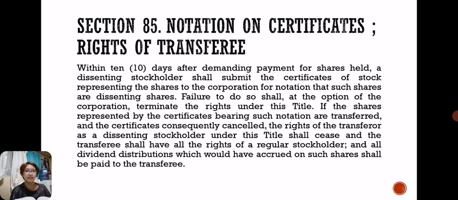If the shares represented by the certificates bearing such notation are transferred, and the certificates consequently cancelled, the rights of the transferor as a dissenting stockholder under this title shall cease, and the transferee shall have all the rights of a regular stockholder, and all dividend distributions which would have accrued on such shares shall be paid to the transferee.